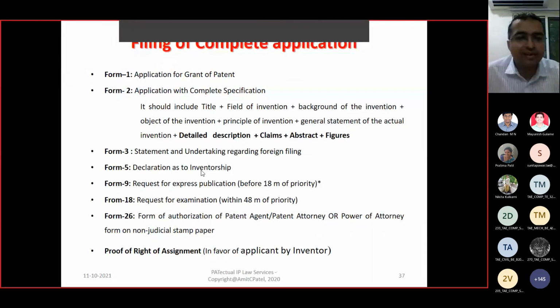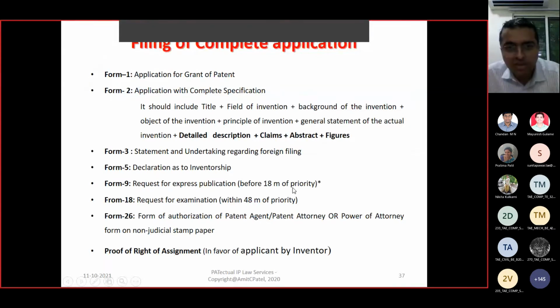For provisional filing, only form 1, 2 and 26 are required. For complete filing, all these forms are required. Form 1, application form. Form 2, technical detail about the invention. Form 3, information about foreign filing of the same invention. Form 5, declaration of inventorship. Form 9, request for early publication.